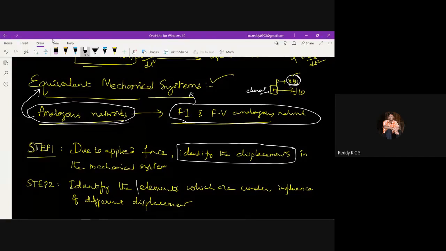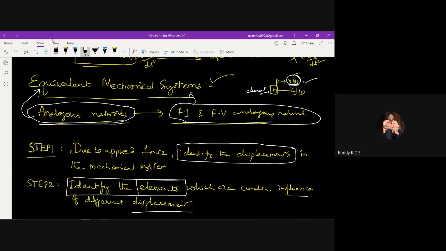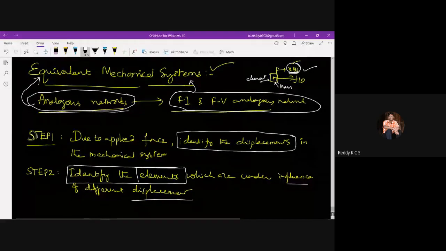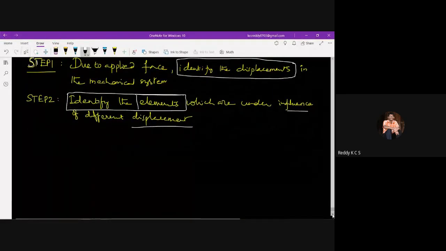So here the key thing is identifying the elements which are under the influence of displacement. This is what we call displacement x of t. Which element is under the influence of this displacement? That is called mass. The mass element is under the influence of this displacement, so that element you need to identify. So the first step and second step are only to identify the displacements and identify the elements in the mechanical system which are under the influence of different displacements.